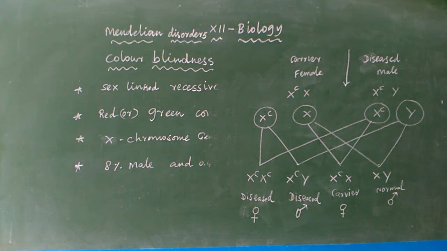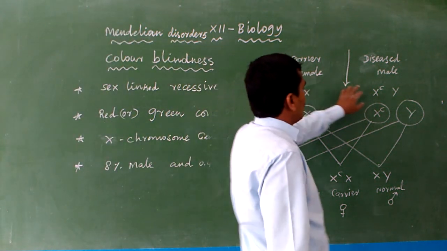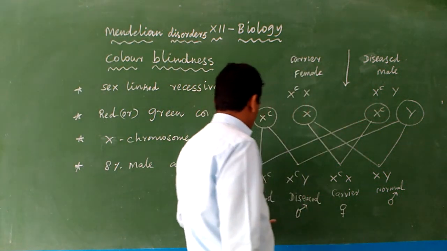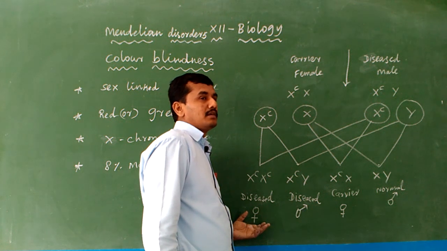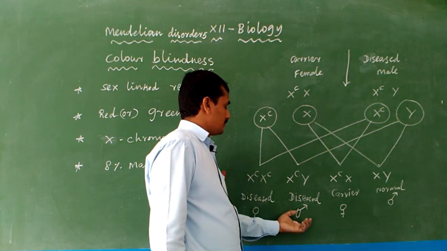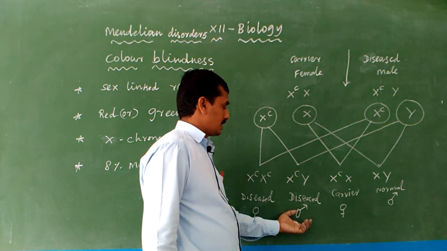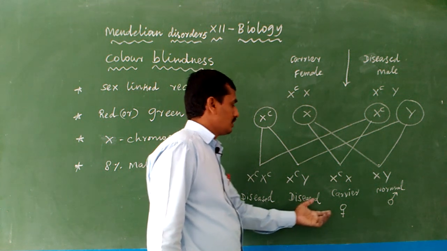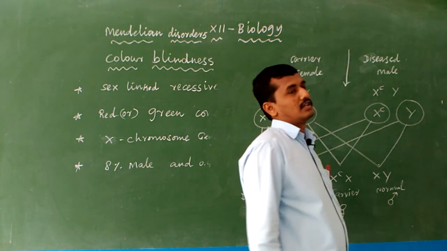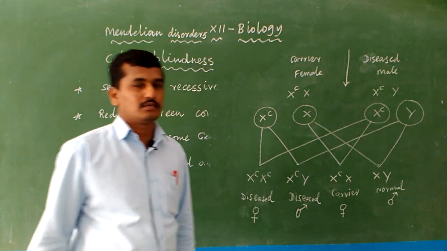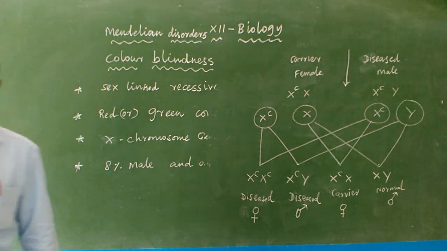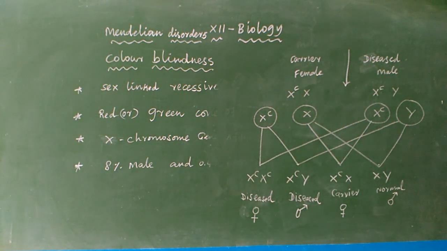First see the carrier female, the mother is a carrier, and her father is color blind. When the mother is a carrier and the father is color blind, the female child also becomes color blind, and there can be carrier females, diseased males and normal males. In this class I ask some questions and I give the answers.